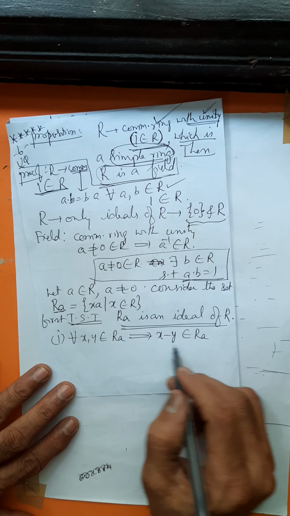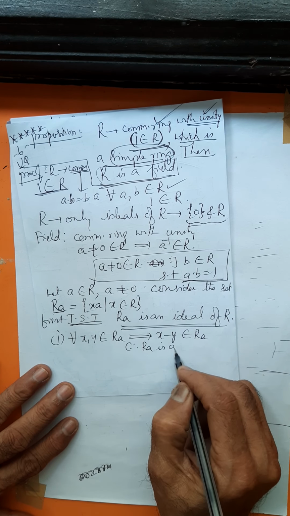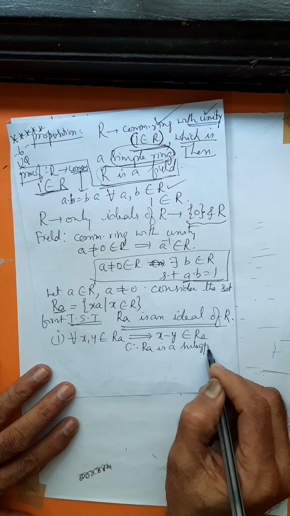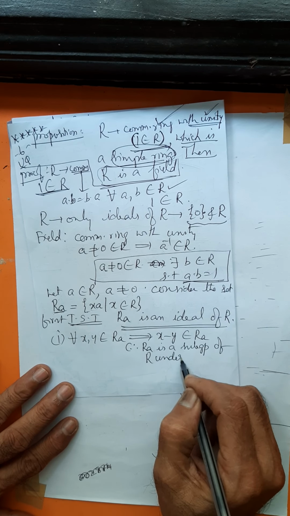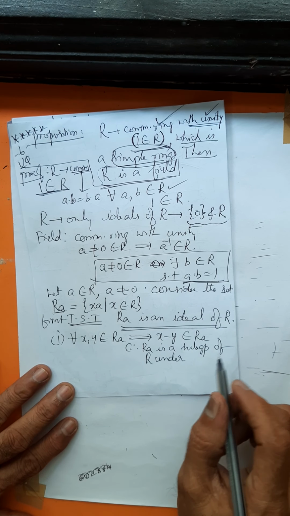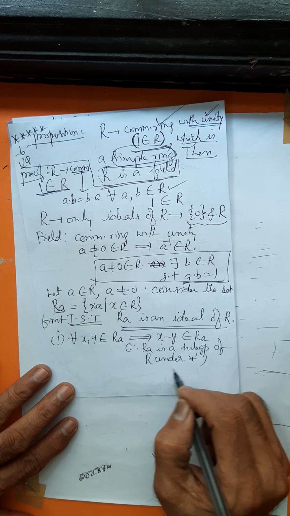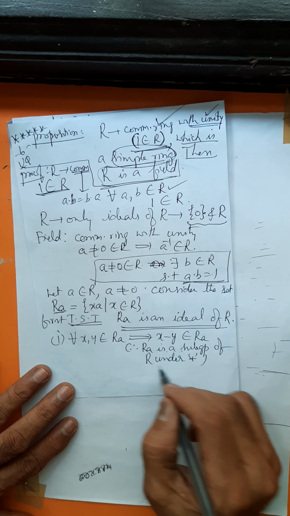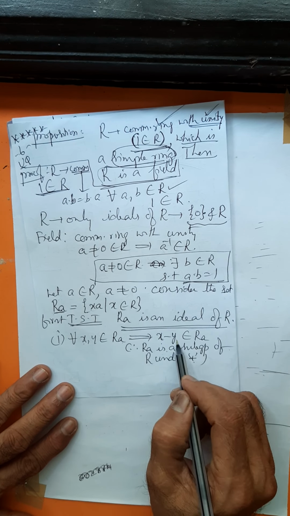X minus y belongs to RA to establish what? RA is a subgroup of R under addition. Please study yesterday's topic, we have discussed this condition. How to prove that RA is a subgroup of R under addition? For any two members of RA, x minus y belongs to RA.